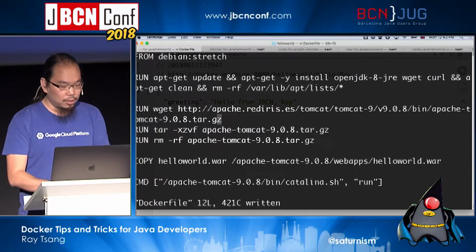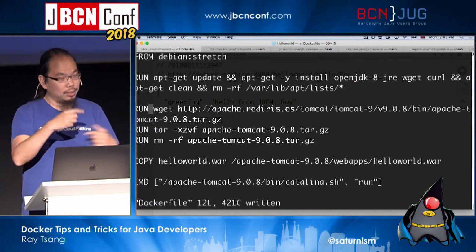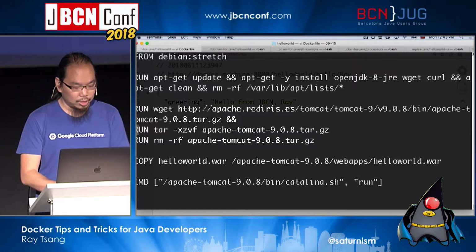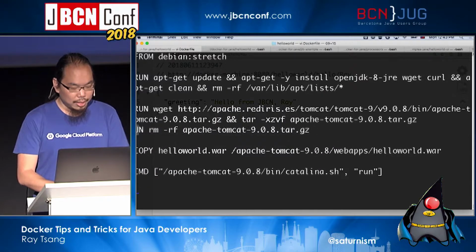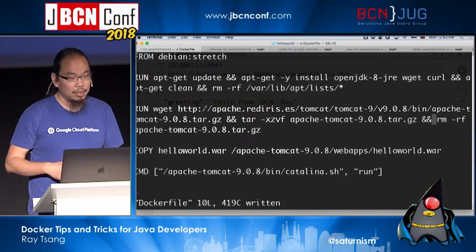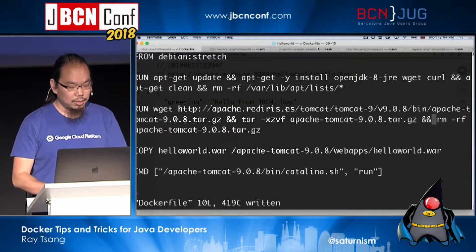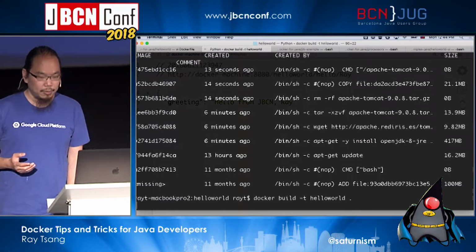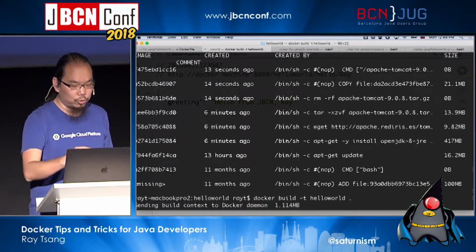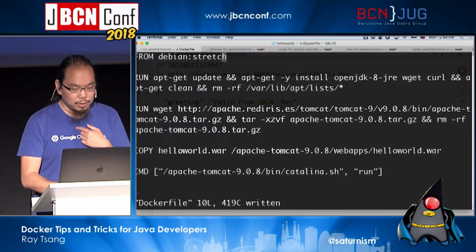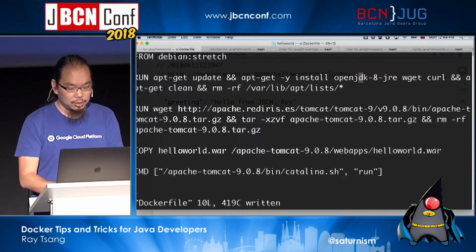So similarly here, for the RUN command, right? Rather than running these 3 things in 3 separate RUN commands, if you actually combine them into a single command line like that, then you will not have multiple layers. You will just have 1 layer, and that layer will just be the size of the expanded Tomcat file size, right? So let me do this build again. We can see that by doing this, we'll reduce the number of layers and also reduce the size of the image.